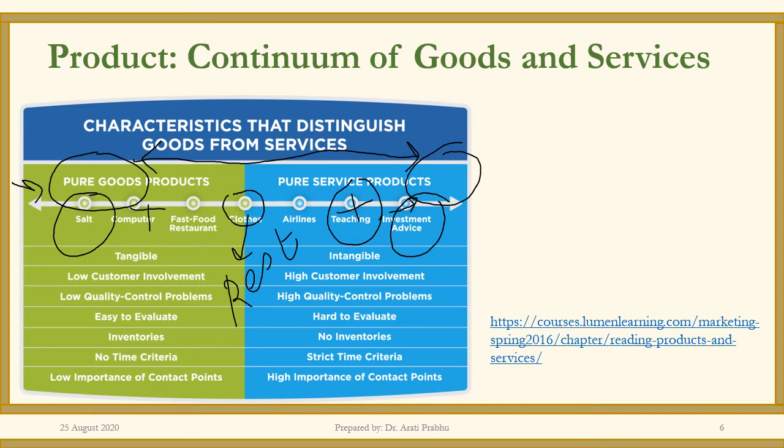And similarly, you may have internet connection, you may have mobile connection, which is again a combination of the goods, which is your actual connectivity, and also service. Going to a bank again would be a combination of goods, which is your actual facilities you're getting, like money keeping, the interest that you're earning on it, plus it is also a service. So I want you to take a moment, look at the diagram and think about various products and where they feature on this continuum of goods and services.